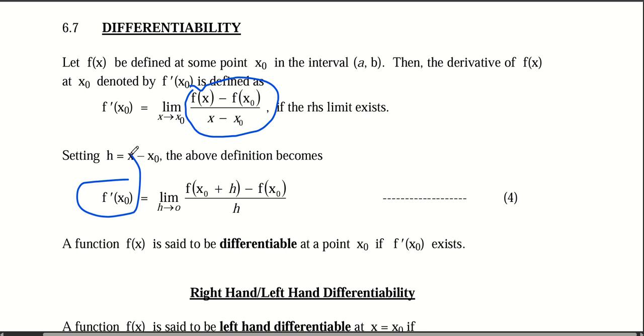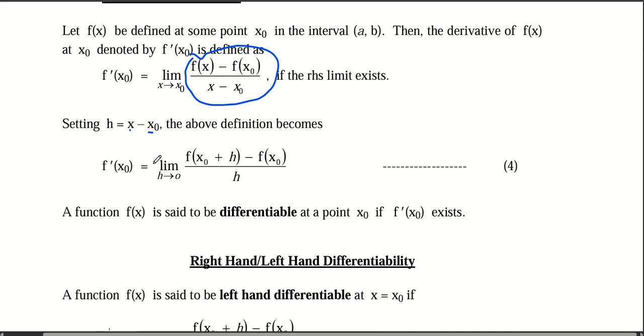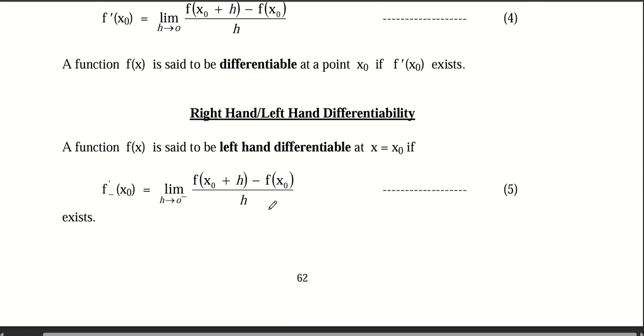You also realize that the h here is used to represent the small change between the original value of x and the new value of x. So it's usually trying to determine the starting and ending domain of the ranges. You are just trying to see if it's differentiable over that interval or domain. Now, we can extend it to find only the left-handed differentiability or the right-handed differentiability.